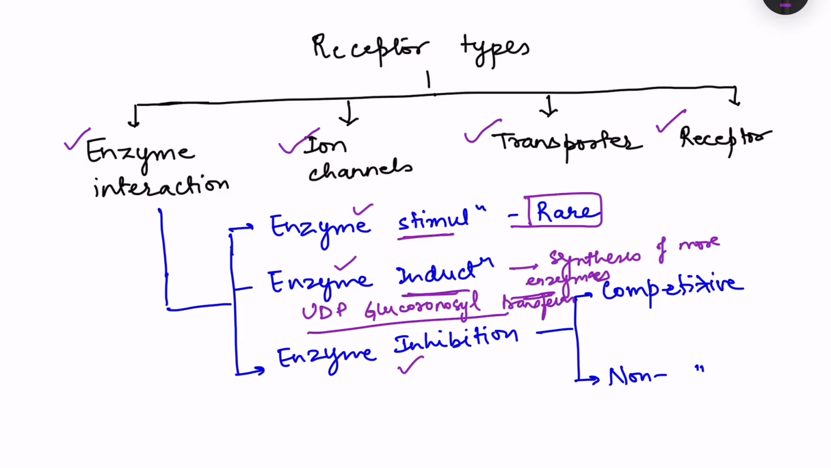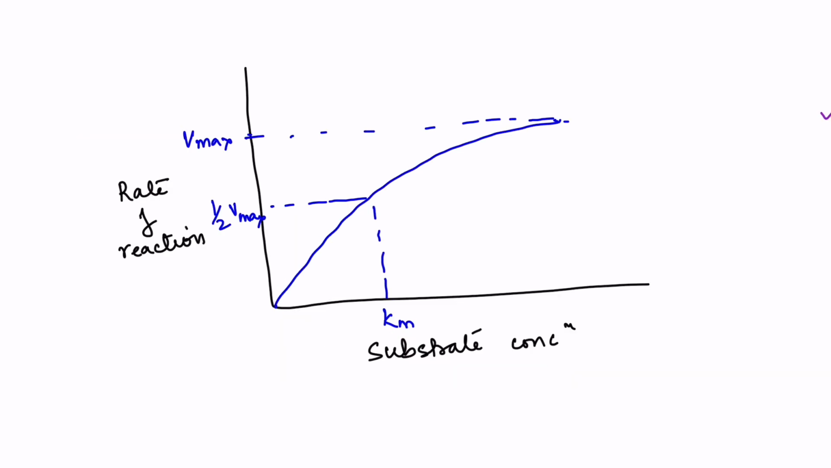Then we have enzyme inhibition, where the activity of the enzyme is decreased. So when this is happening, how does the body respond? To understand that, we will briefly visit the concepts of Km and Vmax. When an enzyme reacts with a substrate, the enzyme gets separated, and that substrate is changed into the products.